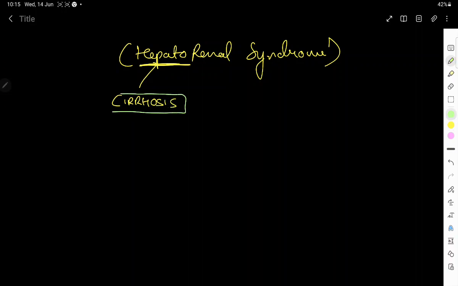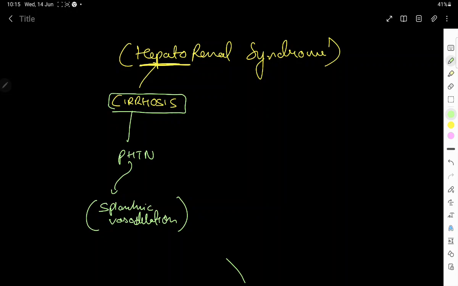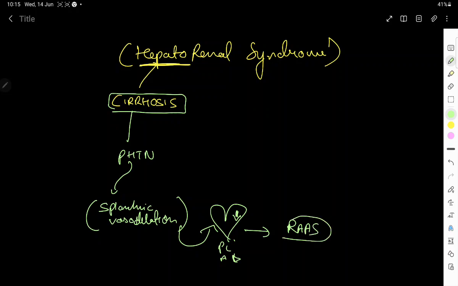Okay, so cirrhosis actually can lead to portal hypertension, and this portal hypertension we know is characterized by splanchnic vasodilation. Since this splanchnic vasodilation will pool the blood in the splanchnic circulation, less of it will return to the heart. Because less of it returns to the heart, there will be decreased preload and afterload, and this will activate the RAS mechanism, which will increase the level of angiotensin 2, and that is, it will increase the sympathetic effect.